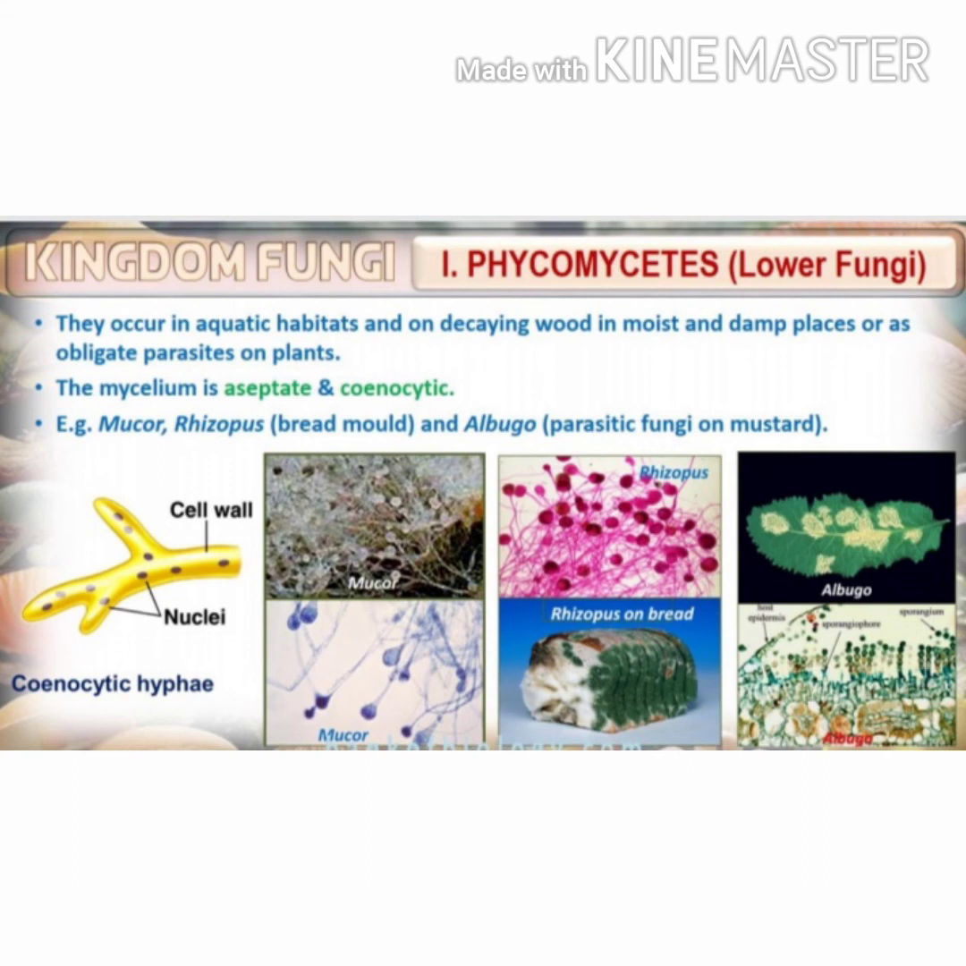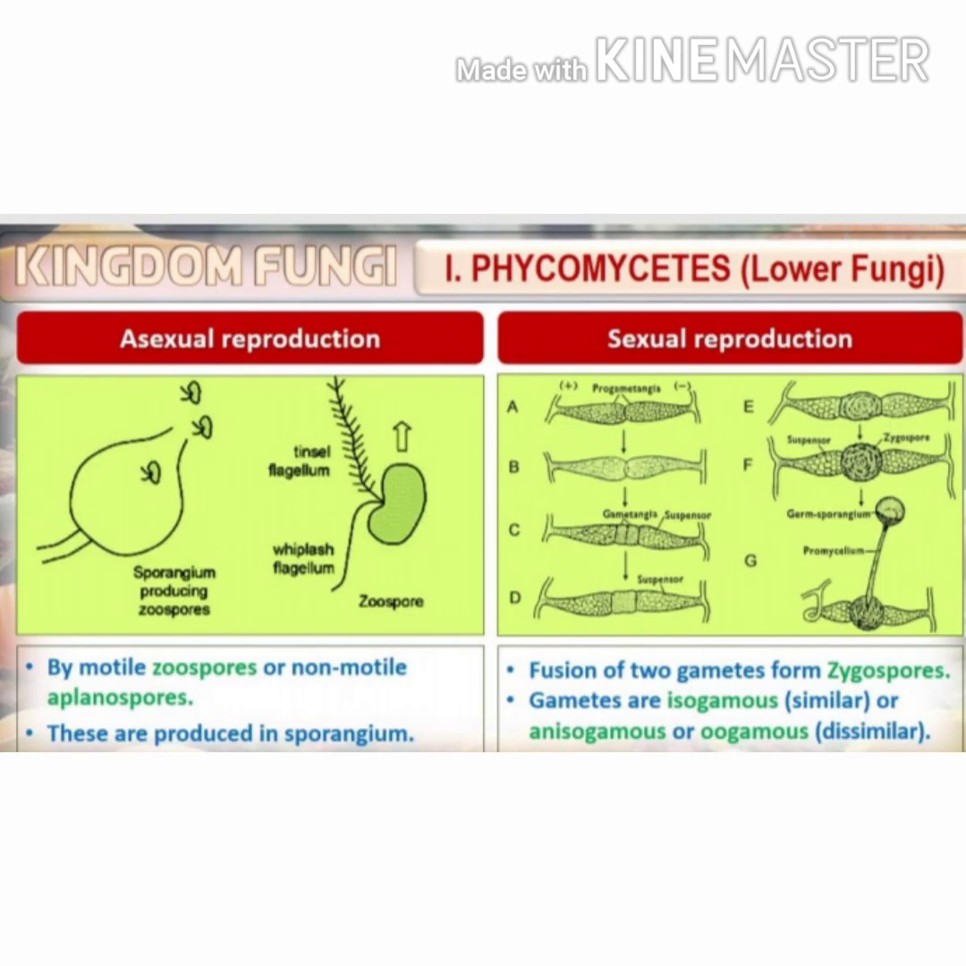This group occurs in aquatic habitats and on decaying wood in moist and damp places, or as obligate parasites on plants. Here the mycelium is aseptate, septa are absent, so a cenocytic condition is present. Many nuclei can be seen within a cell. The common examples are Rhizopus, which is otherwise called bread mold, Albugo, which is known as the parasitic fungus on mustard, and Mucor. Asexual reproduction in Phycomycetes is by means of motile zoospores or non-motile aplanospores. These spores are produced inside the sporangium.